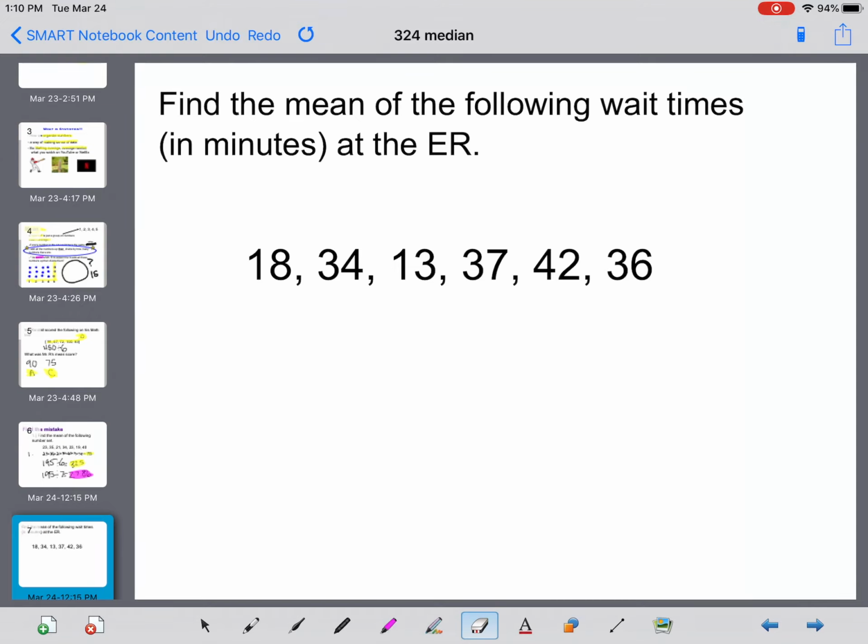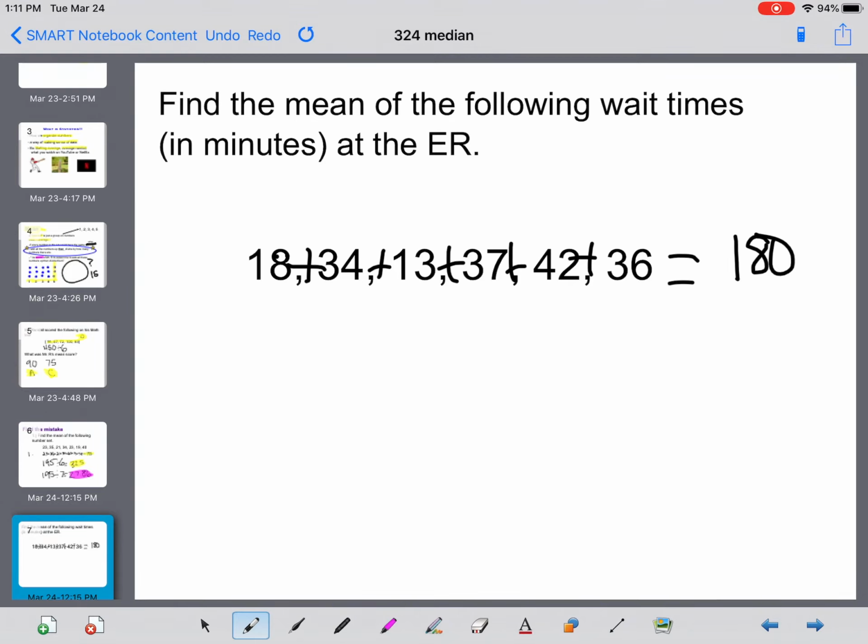Okay, so let's do the problem here. What we need to do is take all these numbers in the set and add them up. And we would get what? Let's type it into our calculator. Well, we're going to get 180 if we add all this up.